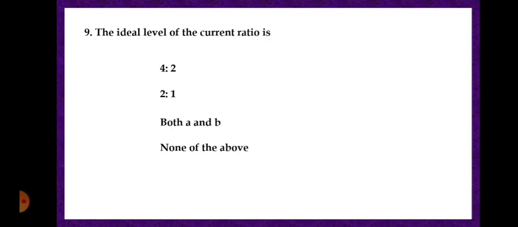And the correct answer is both A and B. That means both 4 is to 2 and 2 is to 1. Generally the ideal current ratio is 2 is to 1, and 2 is to 1 is equal to 4 is to 2. Hence, the first and second options are correct. Hence, the correct answer is both A and B. That means 1 and 2.